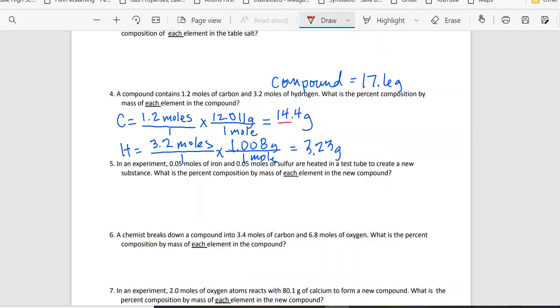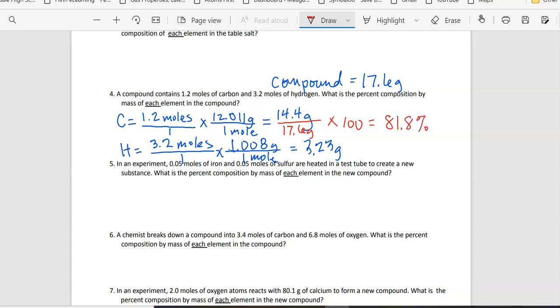So here we're going to divide by the compound. 17.6 grams multiplied by 100. So if I do 14.4 divided by 17.6 and multiply that by 100, I'm going to get that this is 81.8%.